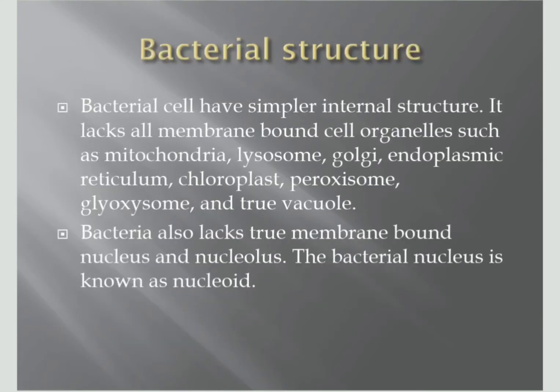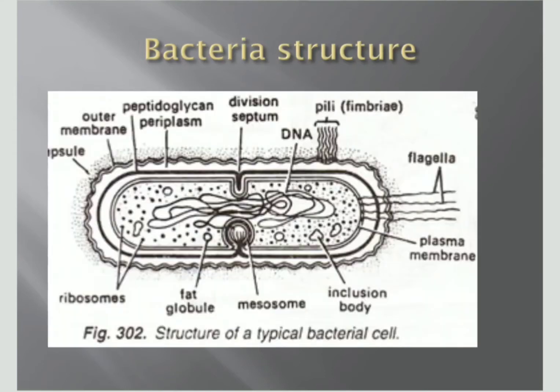If you see the bacterial cell, it has a simple internal structure. It lacks all membrane-bound cell organelles like mitochondria, lysosomes, endoplasmic reticulum, etc. Bacteria also lack a true membrane-bound nucleus and nucleolus. The bacterial nucleus is known as the nucleoid. So all the cell organelles, true nucleus, and true vacuoles are absent.